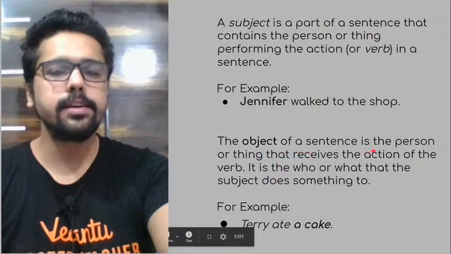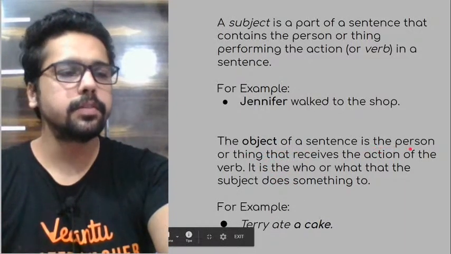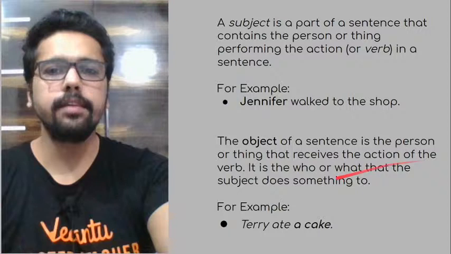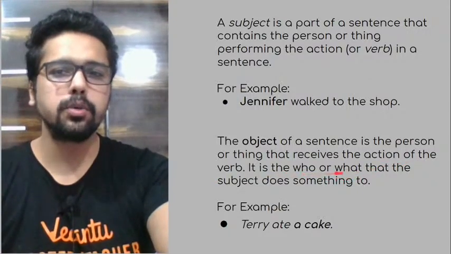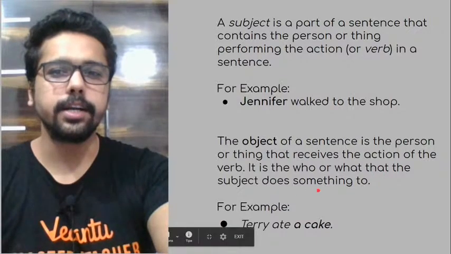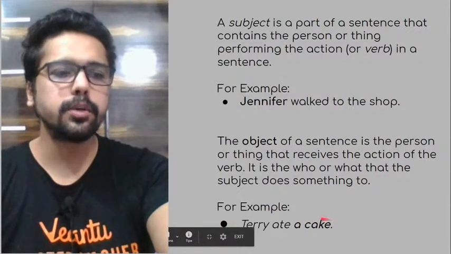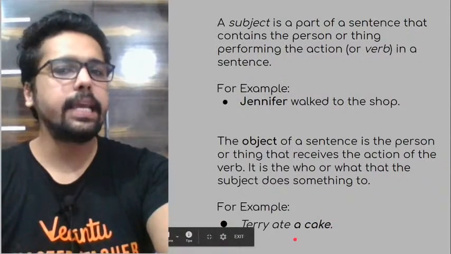So the object of a sentence is what? It could be a person or thing that receives the action of the verb. So it is the who or what, basically. It's who or what that the subject does something to. In this case, it's a what? It's a thing, right? Terry ate a cake.